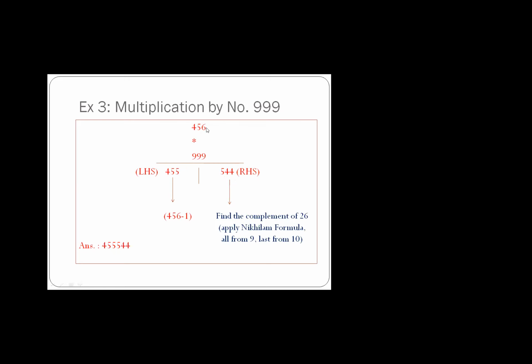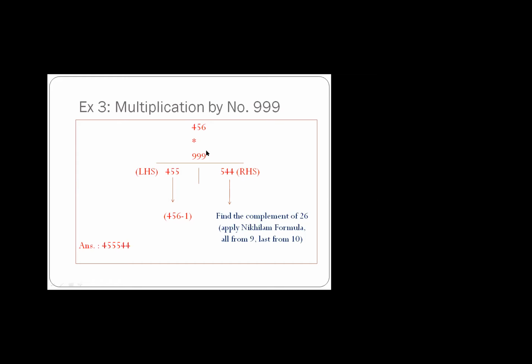See, another example. 456 multiplied by 999. How many number of digits are there? Both numbers are having 3 digits. So nothing to do. Nothing to worry. Both are same, right? They are having same number of digits. 3 in 456 and 3 digits in 999.